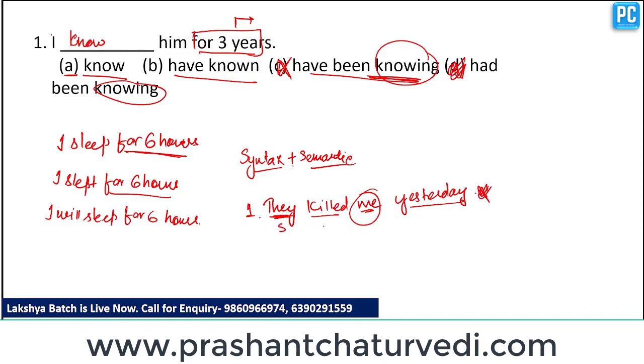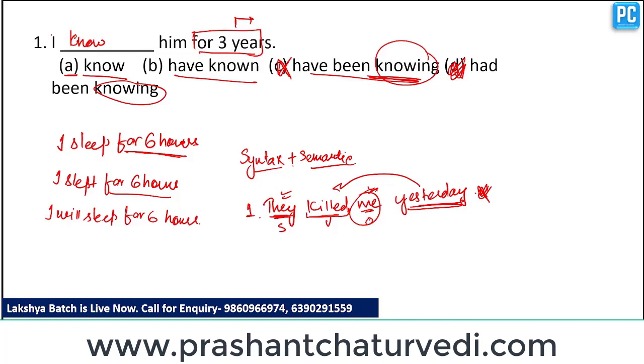They is subject, killed is verb, me is object, and subject is written in subjective form, object is written in objective form, and according to the time, tense is also right. Yesterday represents past indefinite tense, and the past indefinite tense is already used in this sentence. So the sentence is correct according to the syntax, but incorrect according to semantics. Clear? The sentence should follow syntax plus semantics, so that we can say that this sentence is correct.